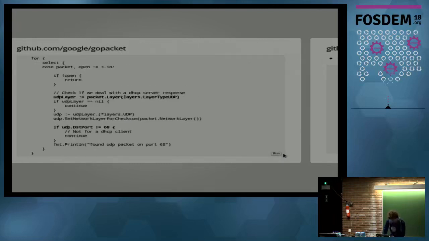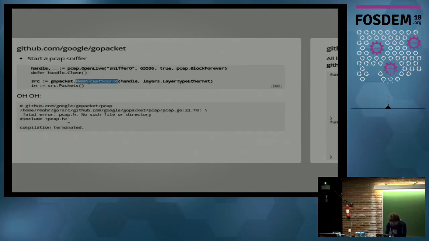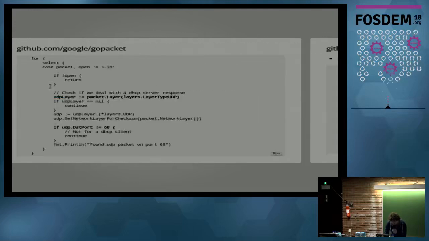And once we have that, we can use this new packet source from before and listen for packets like this, and then have a for loop over these packets which are coming in there. And then we can just take the packet and try to convert it to different layers when we're working on it. In this case, if I want to see if it's on the UDP layer, I just try to convert it to the UDP layer via the layer method, and if something comes back, it's a UDP packet, otherwise we can just continue, we're not interested in it.